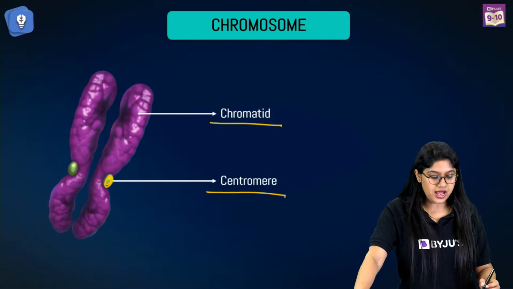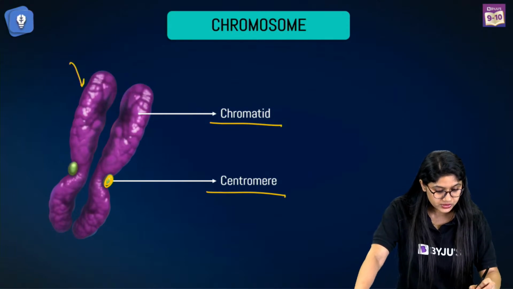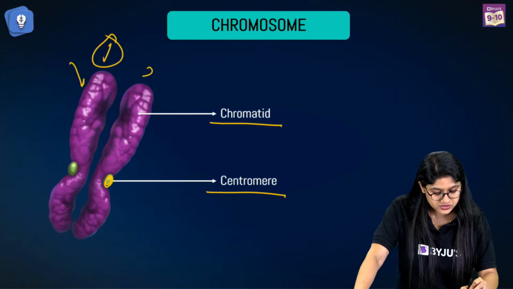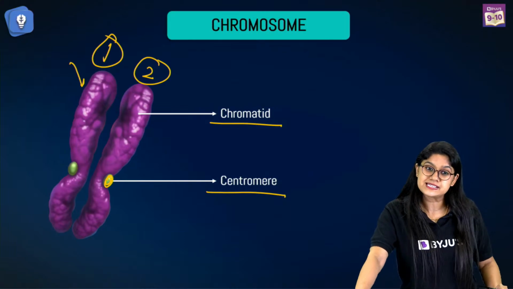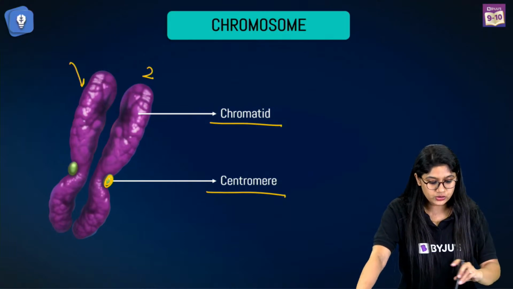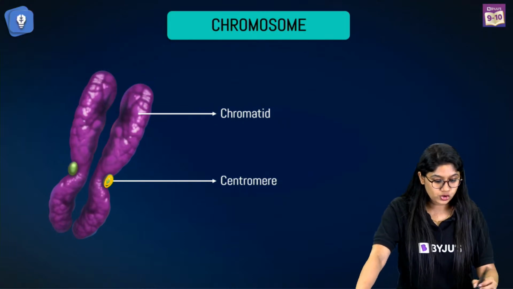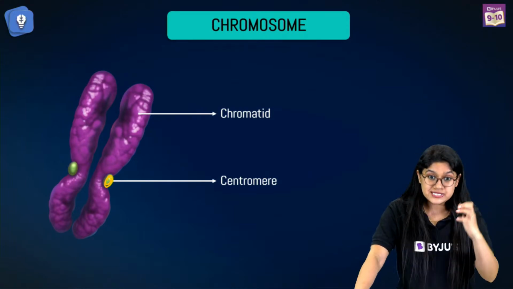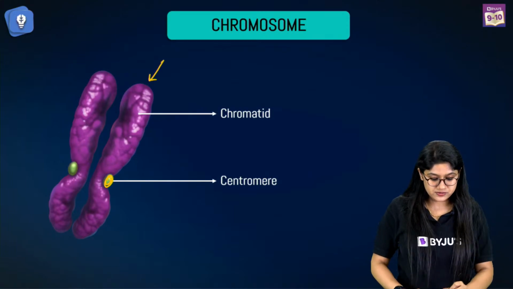And the chromatids are the sisters, right? We have two. Can you see? There is one and this is two. So, these are called chromatids. Right? So, we know that chromatids are related. Chromosome is this whole structure and one single part of it is called a chromatid.